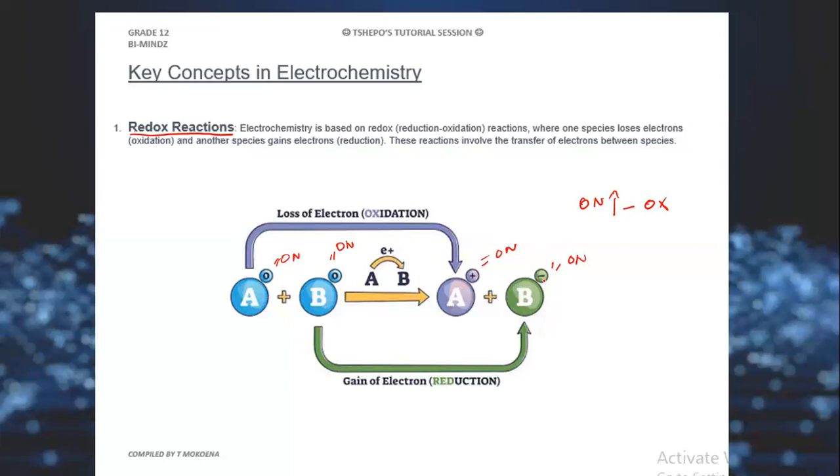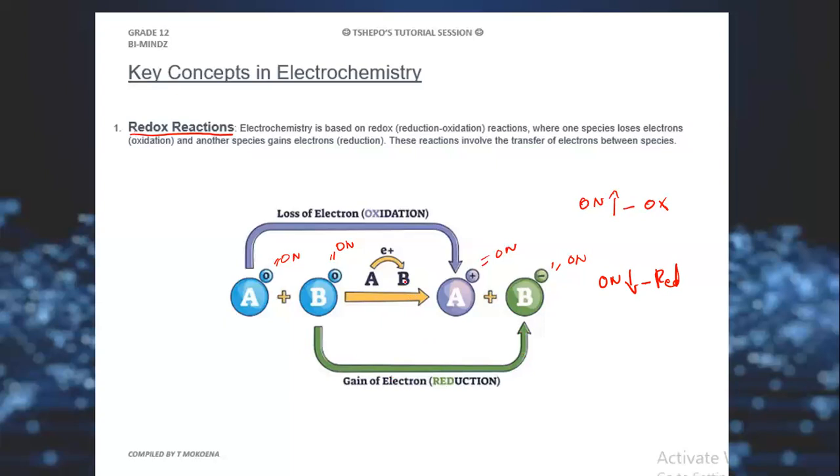This negative indicates that the oxidation number has decreased from 0 to negative. When you talk about a decrease in oxidation number, we are talking about the reduction. When oxidation number decreases, we are talking about the reduction. So B is undergoing reduction since it is gaining the electrons.